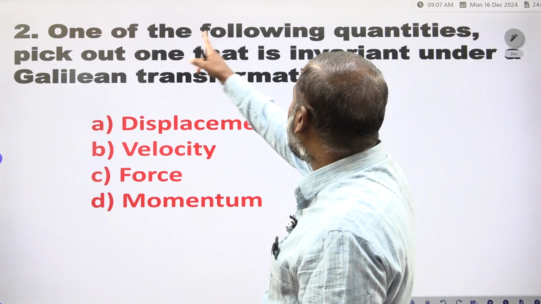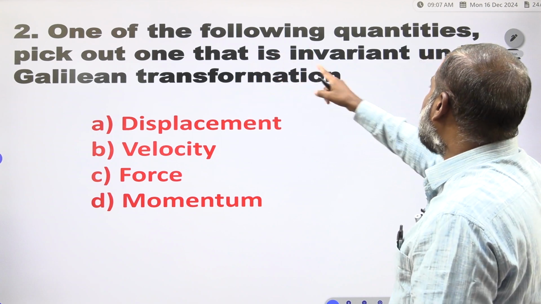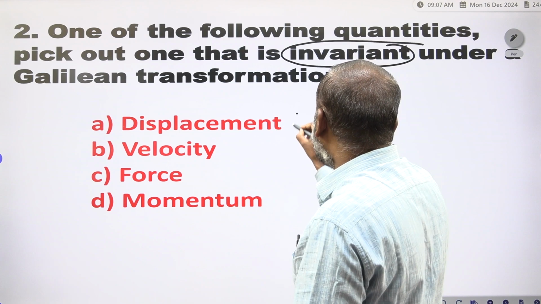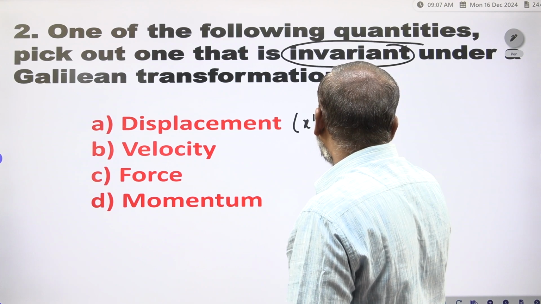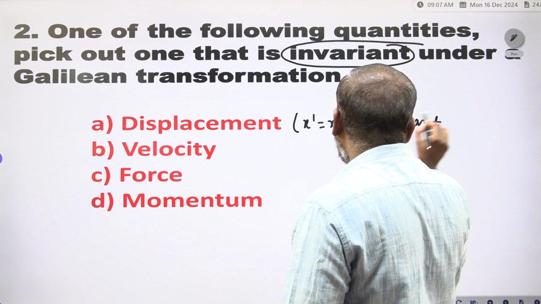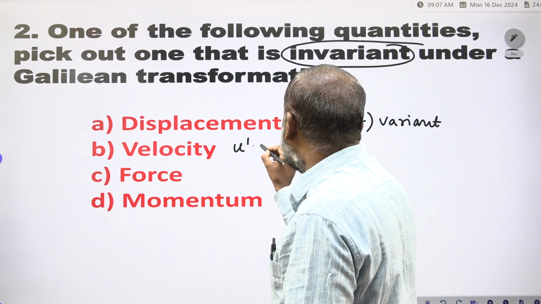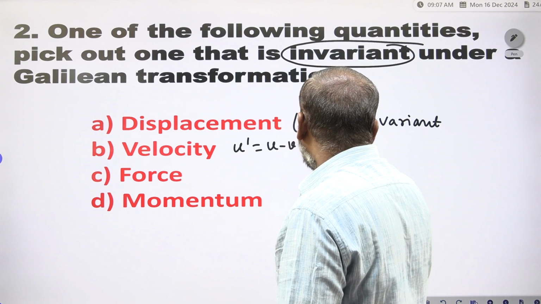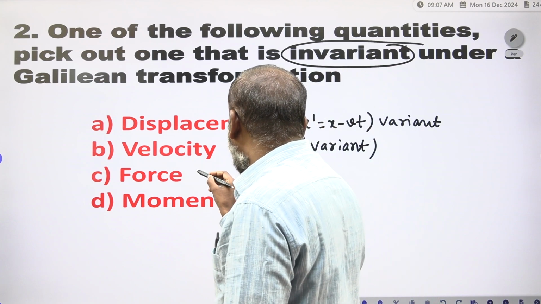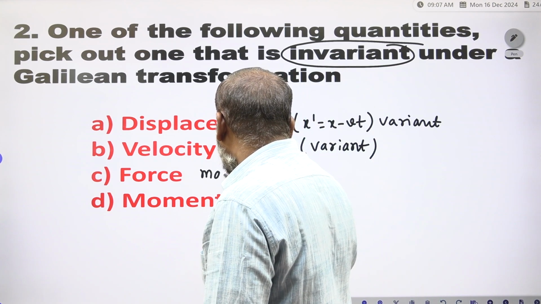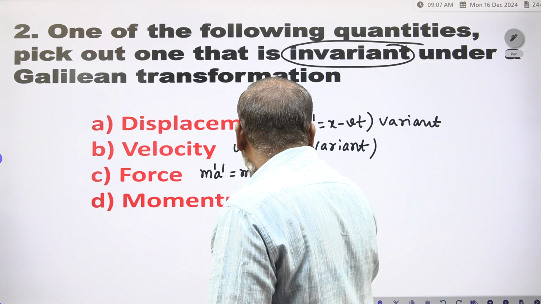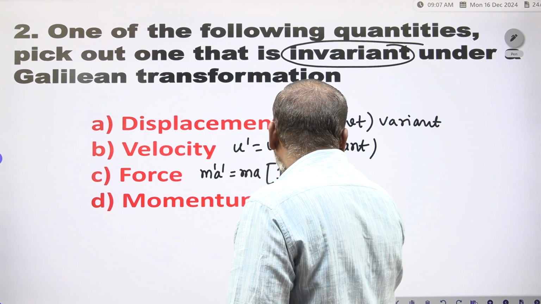Next, pick out the quantity that is invariant under the Galilean transformation. The displacement x' = x - vt is variant. The velocity u' = u - v is also variant. The force F = ma, with F' = m'a', is invariant.